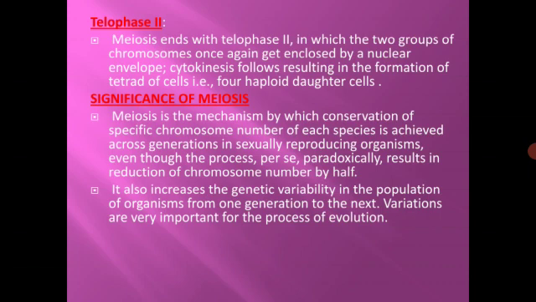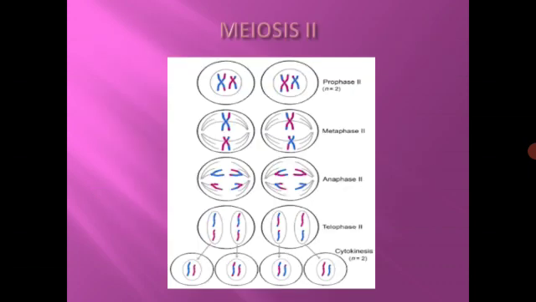So that was the significance of meiosis, and this is a diagram which shows the substages again of meiosis 2: prophase 2, metaphase 2, anaphase 2, and lastly telophase 2. So these were the substages of meiosis 2.